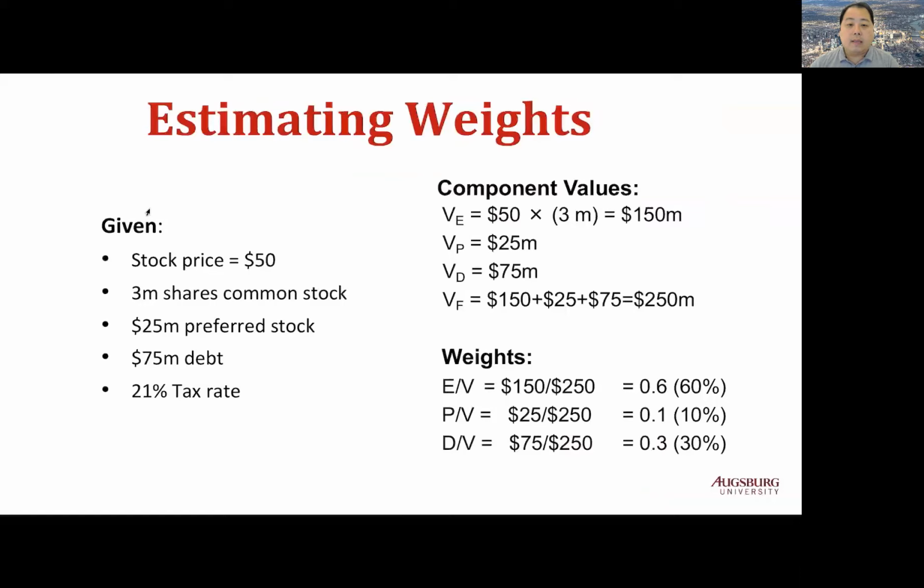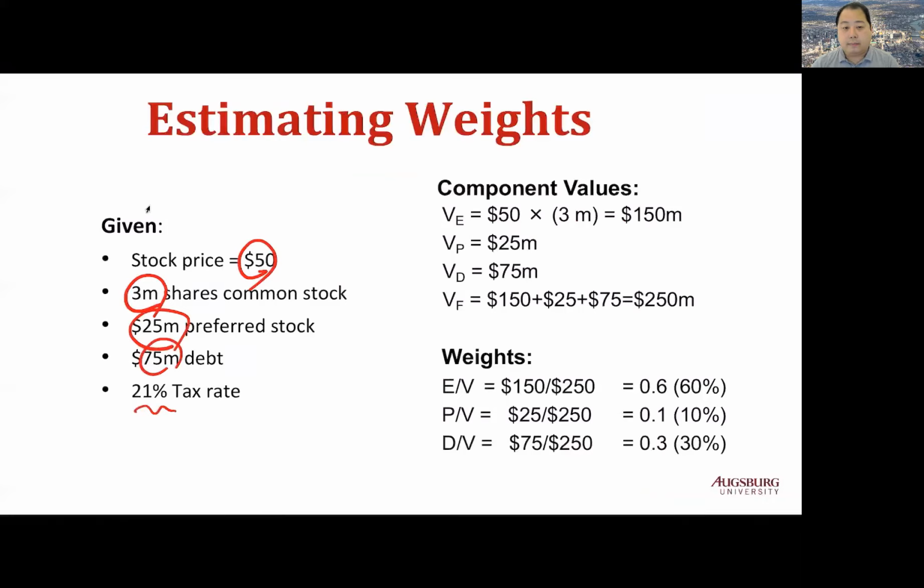From the data, let's find the weight on each type of financing. Current stock price is $50 with 3 million shares outstanding. The value of preferred stock is $25 million, and the value of debt is $75 million. Tax rate is 21%.